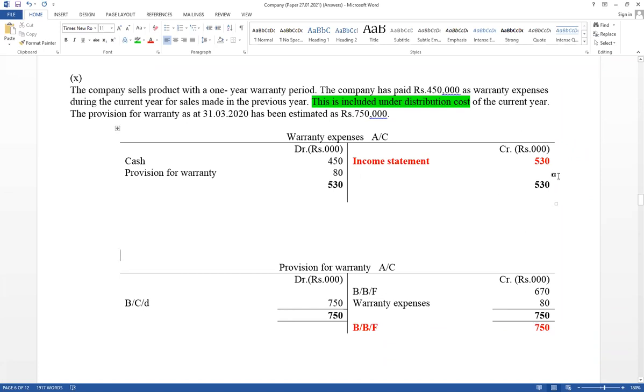There are 3 marks available. Think about paid in cash, it has included under distribution expense, and this is value should be considered as expense, and provision for warranty, this is liability. Right, disclose on the financial statement.